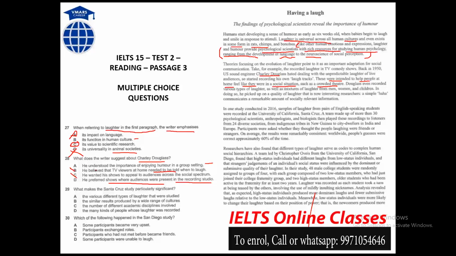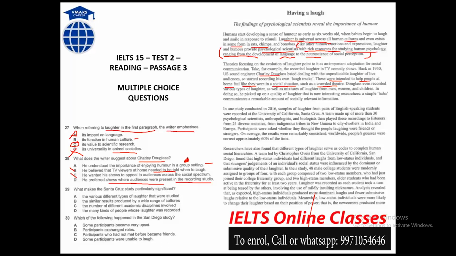Look at point A: he understood the importance of enjoying humor. These were intended to help people at home feel like they were in a social situation. Meaning if I'm at home, I should feel like I'm sitting in a crowd. So crowd or group, same words.